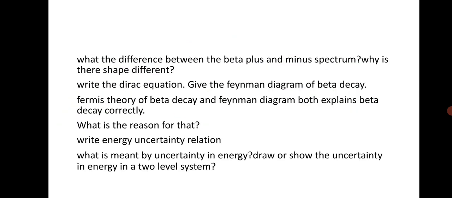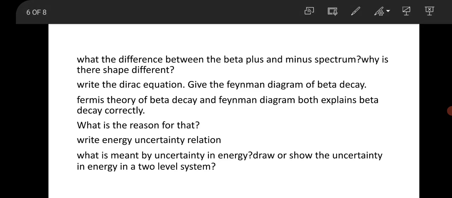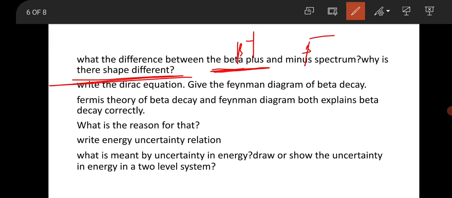Then move to the next part, they asked what is the difference between the beta plus and beta minus spectrum. This is a very basic question. You have to know the basic difference between the beta plus and beta minus spectrum, and why the shapes are different. Okay, so this is a question.